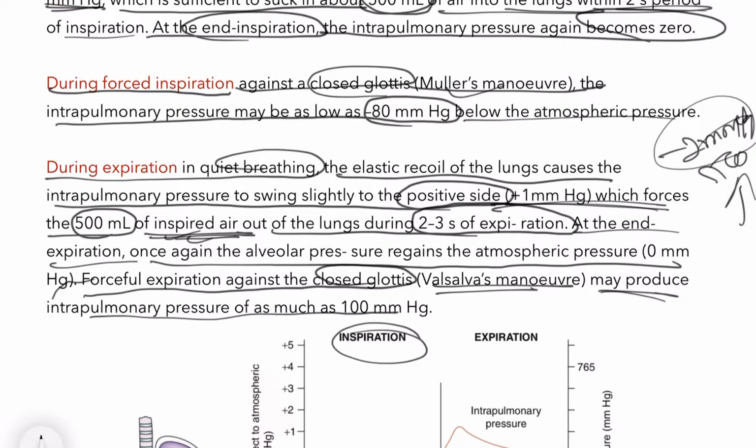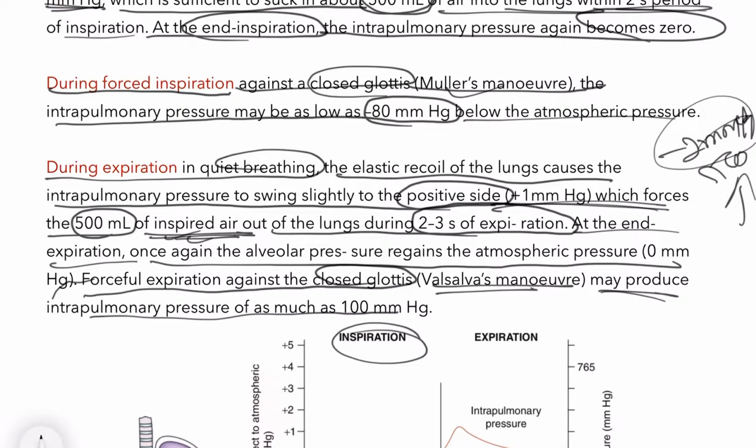What is Valsalva's maneuver? When the person exhales, that is expires, with the nostrils and mouth and glottis closed, this increases the pressure. So forced expiration is Valsalva's maneuver, which is the opposite of forced inspiration, that is Muller's maneuver.